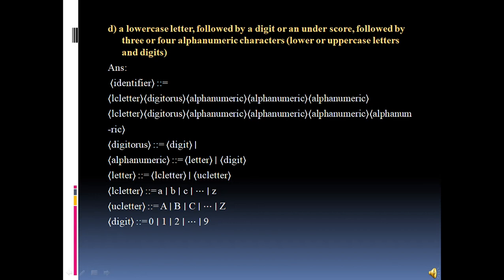Alphanumeric can be a letter or digit, and letters can be lowercase or uppercase. Lowercase letters should be from a to z, uppercase letters should be from A to Z, and digits should be from 0 to 9.